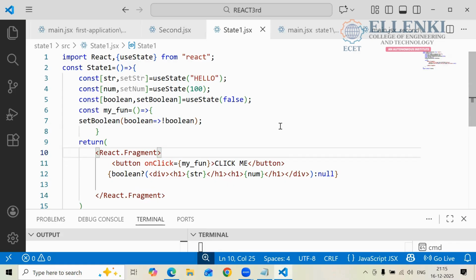So here what we are doing, we are defining the data for the one we are creating, defining the data here.